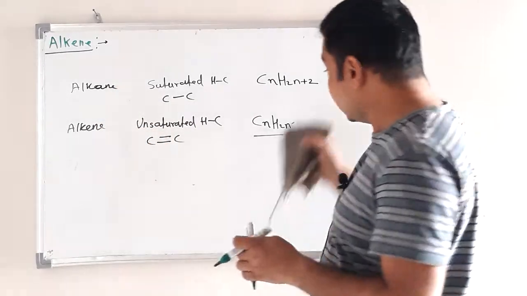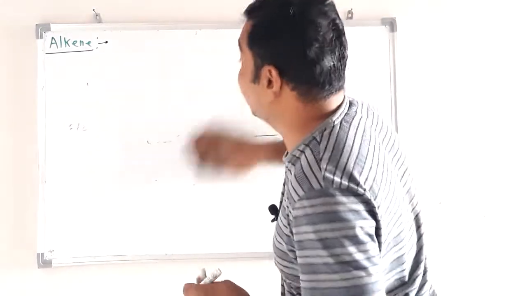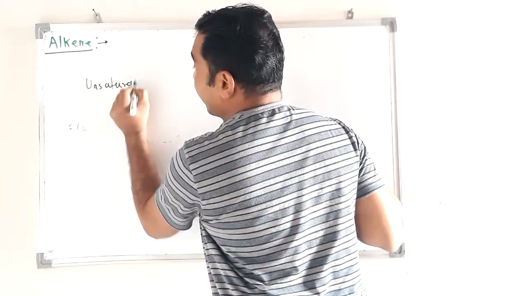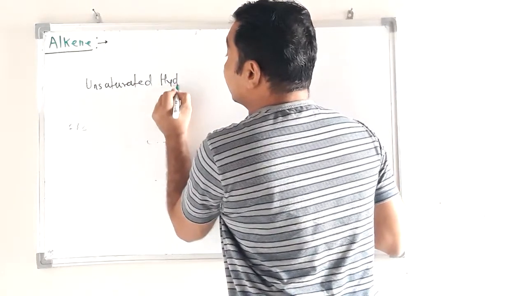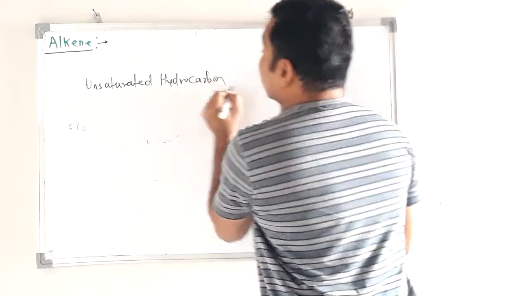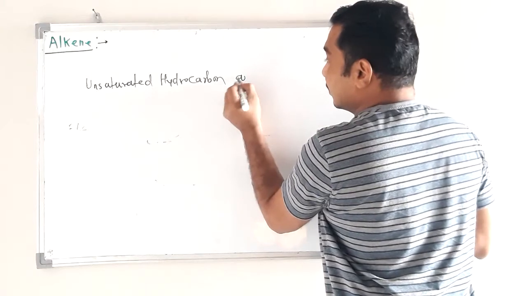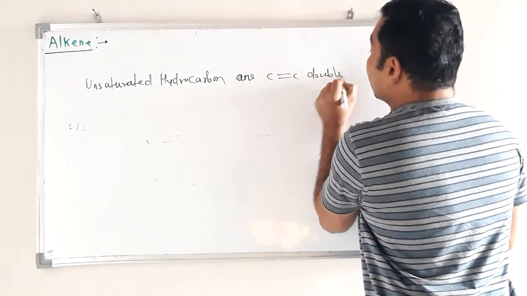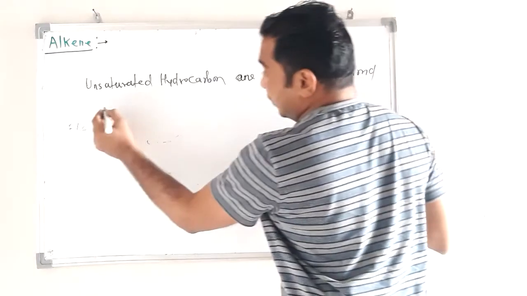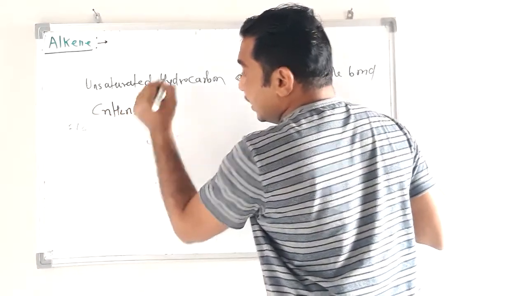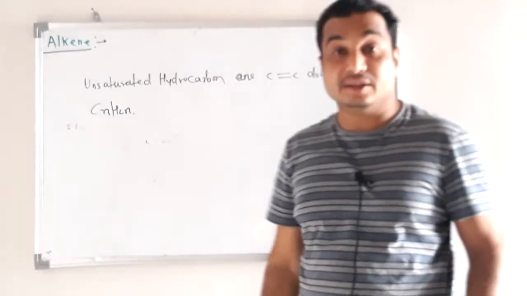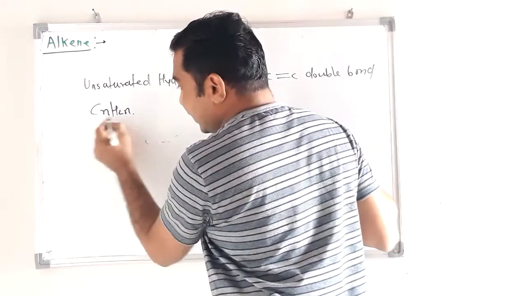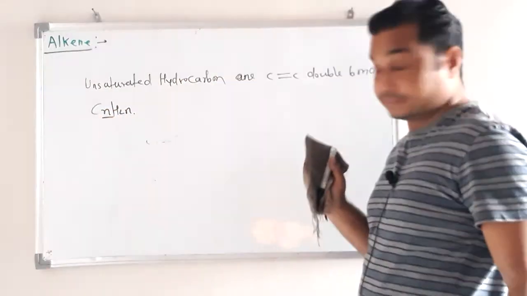So alkene is an unsaturated hydrocarbon having one carbon double bond and general formula CnH2n. This is called alkene. Now some examples. Where n is, what is n? n is the number of carbon atoms.